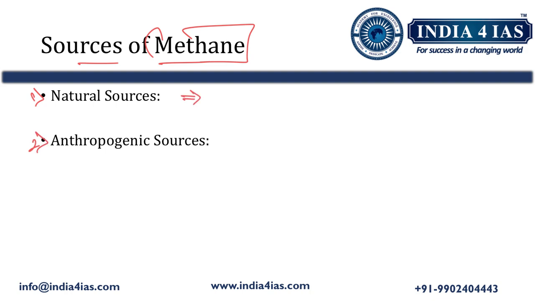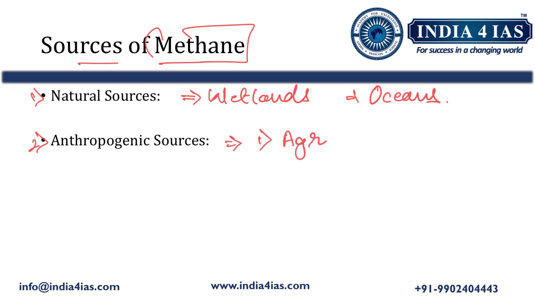Natural sources are wetlands like lakes, ponds, rivers, marshlands, and then oceans. Coming to anthropogenic, that is man-made sources, the major contributors are agriculture fields, especially paddy fields, where the water is always stagnated. This causes the production of methane.